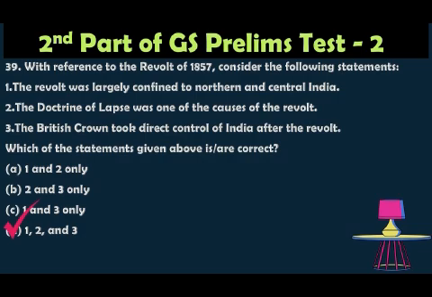The doctrine of lapse was introduced by Dalhousie, and it was the main cause of the annexation of several princely states, so statement 2 is also correct. After the revolt, the British Crown took direct control under the Government of India Act 1858, with the ending of the East India Company. So all the options are correct.